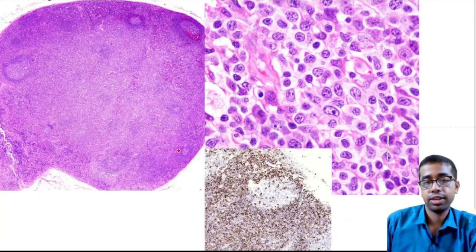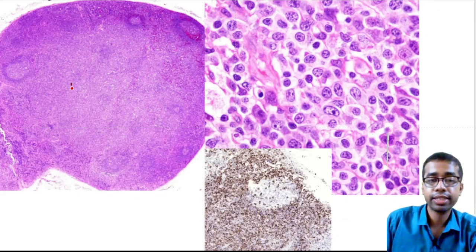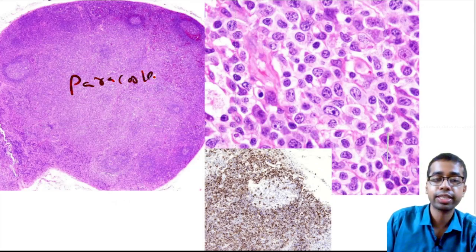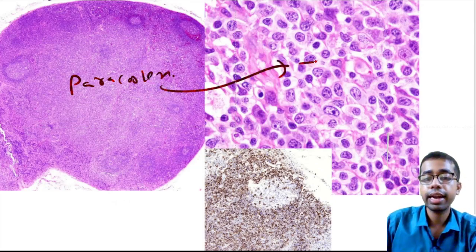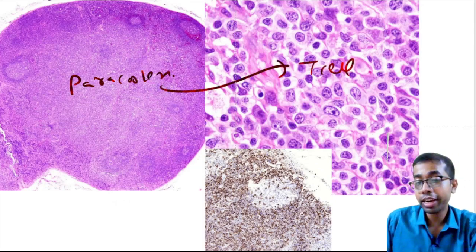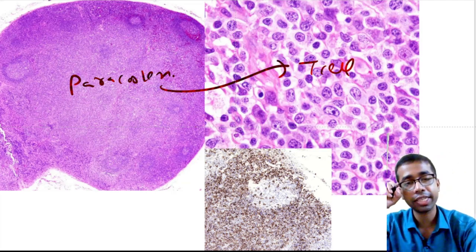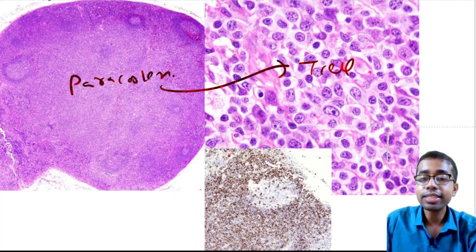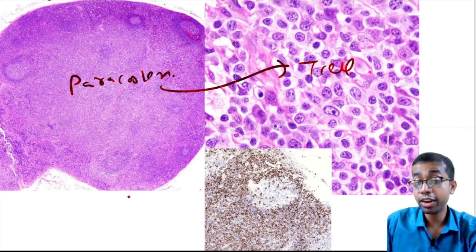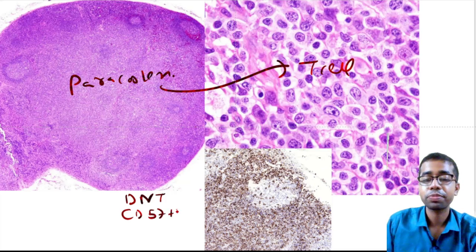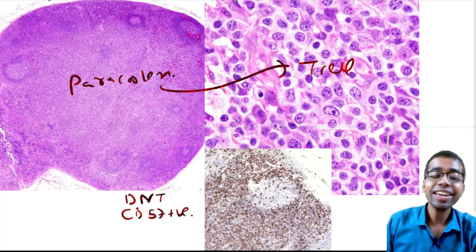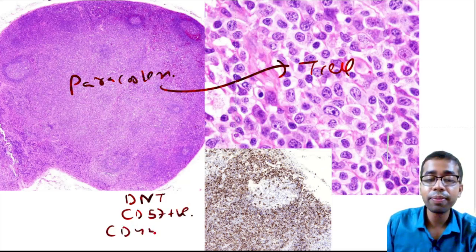Of course, in the biopsy, you will see the paracortex. This is the expansion of the paracortex, right? Hope you understand. The paracortex is expanded with infiltration by T cells, and these T cells have a peculiar immunophenotype for ALPS. That's why I chose this picture. These T cells, you know what? They are double negative, of course, that I told you, right? They will be positive for CD57, and they will also be positive for CD45RA.